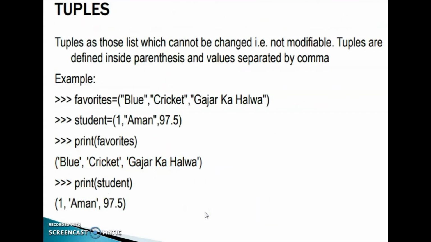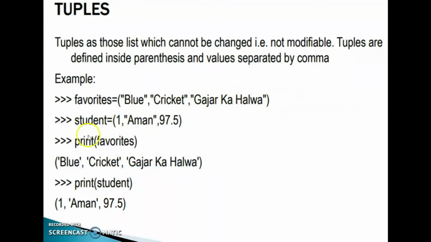Next one, tuples. Tuples are like lists which cannot be changed. They are not modifiable, that is, immutable. Tuples are defined inside parentheses, with values separated by commas. In a list we use square brackets, but in tuples we use parentheses. Example: favorites is equal to an opening parenthesis, blue, cricket, gajar ka halwa.